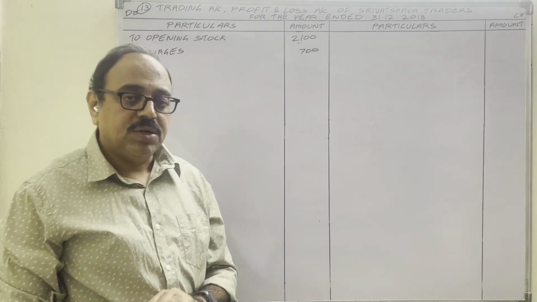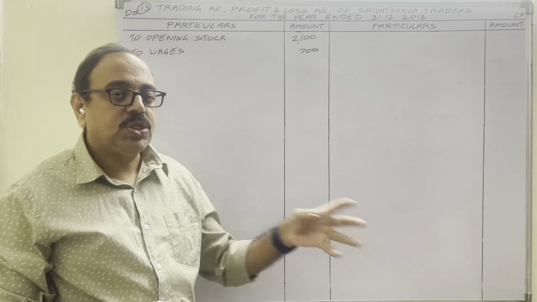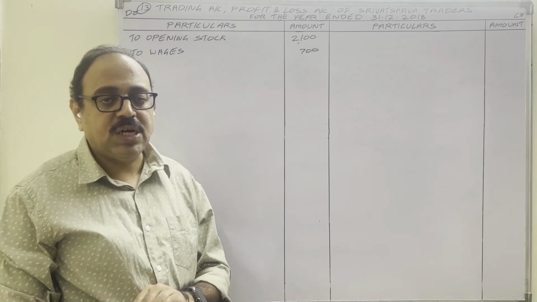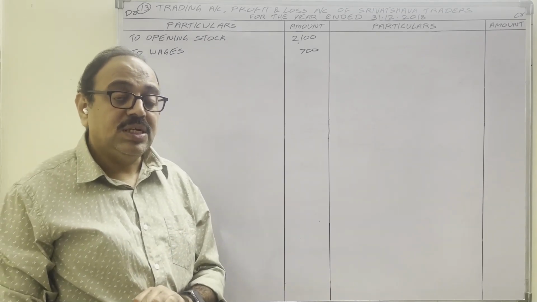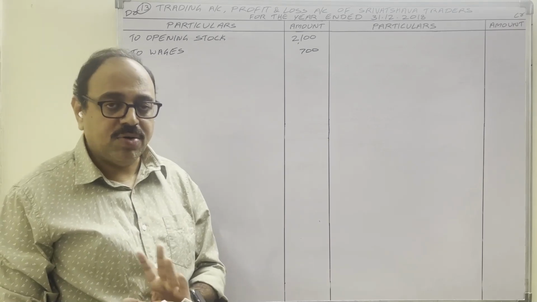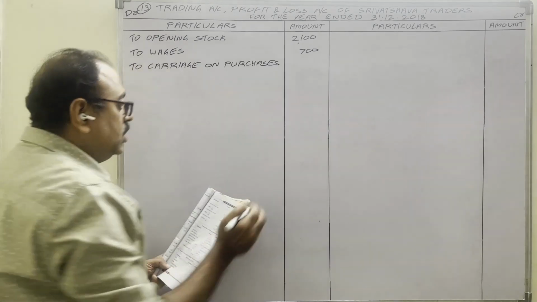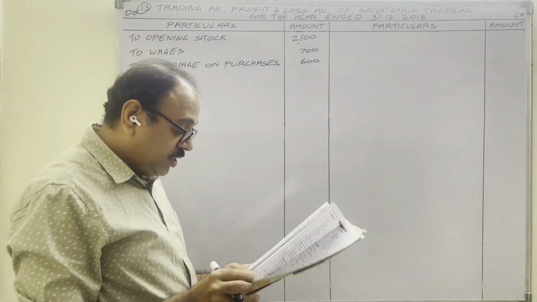On purchases means we are buying raw material, and from the supplier's place to our factory, to bring that material, we spend transport charges. After bringing the material, we manufacture. This is direct expenditure, trading account debit side. To carriage on purchases, 600 rupees. Carriage on sale, not here.